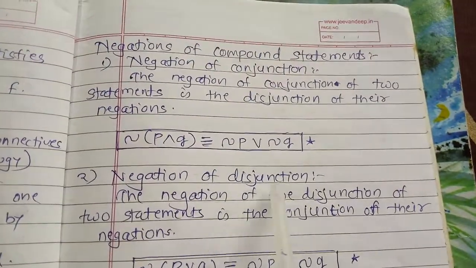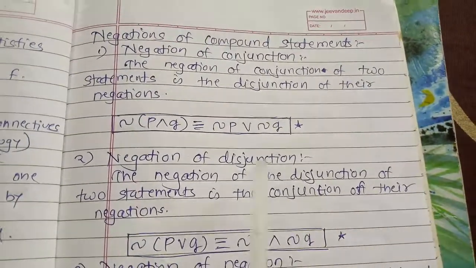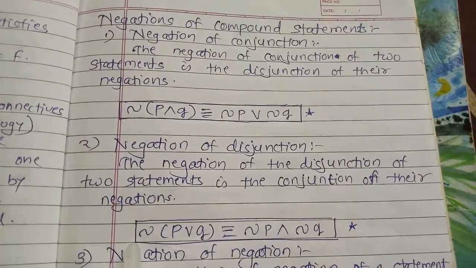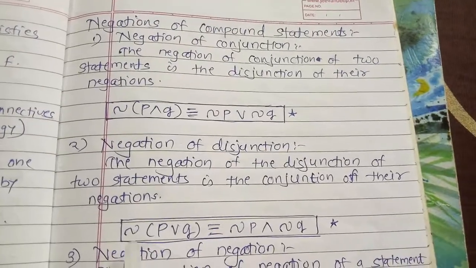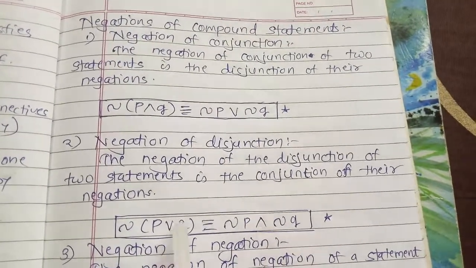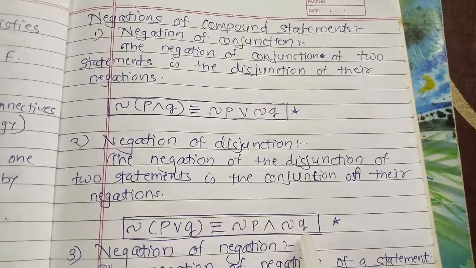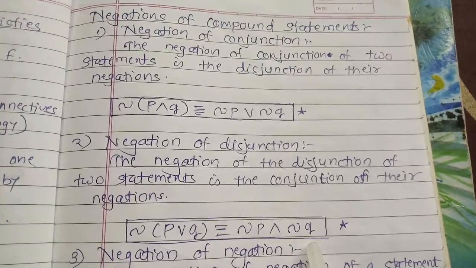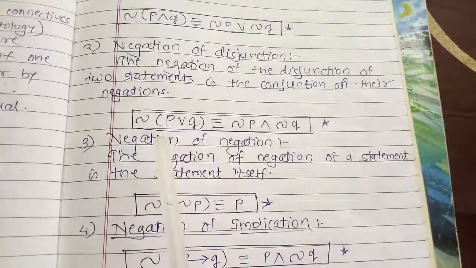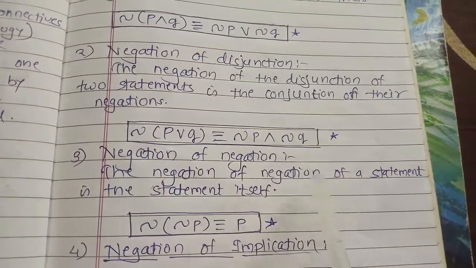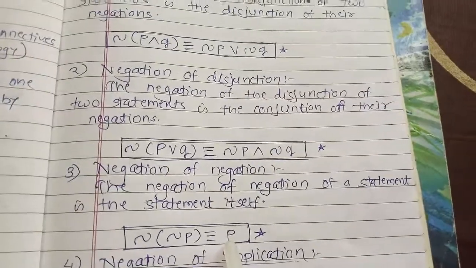Now the next one, the negation of disjunction. The negation of the disjunction of two statements is the conjunction of their negations. So negation of P disjunction Q: we write negation P, instead of disjunction we write conjunction, and negation Q. Both these statements are called De Morgan's laws. Next one, the negation of negation. You already know that the negation of the negation of a statement is the statement itself. So negation of negation P is equal to P.